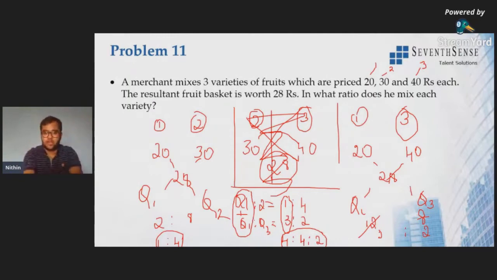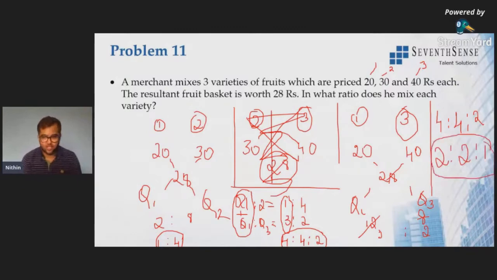Simple. Now Q1 is to Q2 is to Q3 is 4 is to 4 is to 2. So the final ratio is 2 is to 2 is to 1. 2 is to 2 is to 1 is the ratio. It's not 3 is to 12 is to 2, guys. Understand that. Here it is 2 is to 2 is to 1, and I've told you it is addition of the ratios. Always remember, here it is addition of the ratios. Clear? Hope everyone got it.